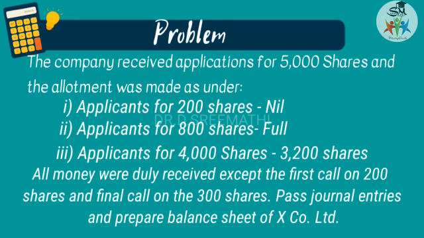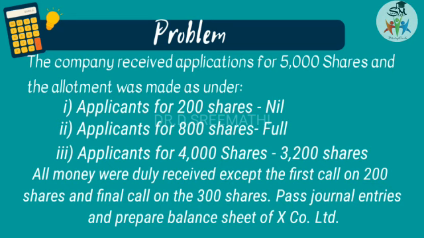That is, the applicants who had applied for 800 shares received the full shares. And the next one is the applicants who have applied for 4,000 shares, they are able to get only 3,200 shares.